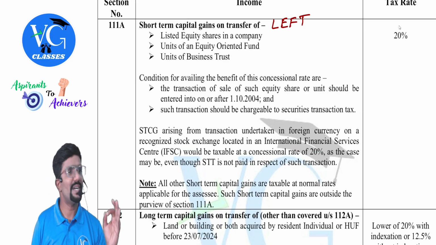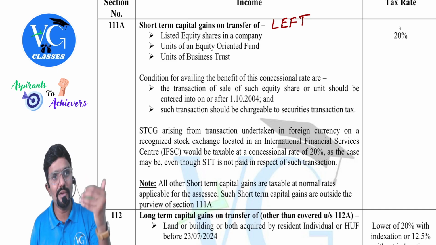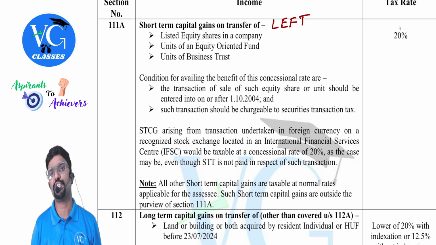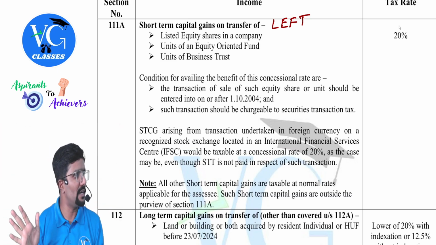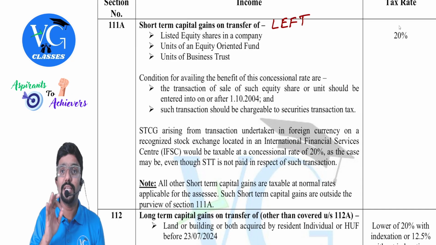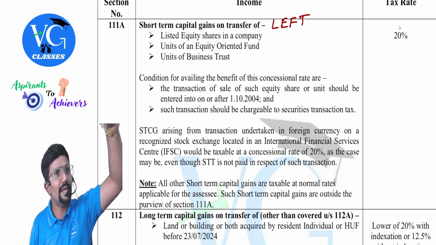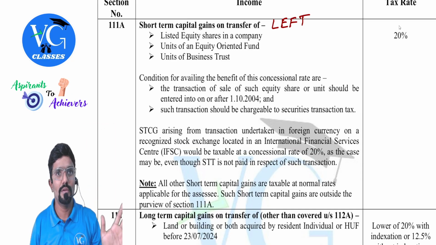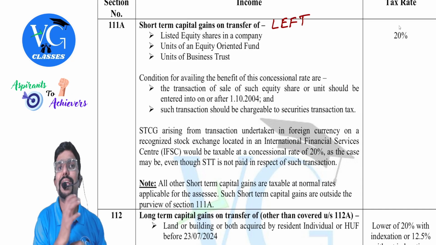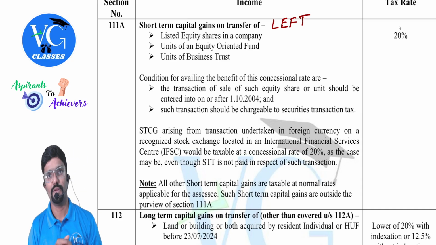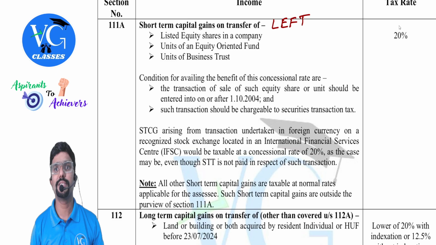Gift City is an IFSC set up in India. If you are operating there and earning your income in foreign currency or foreign exchange, then STT is not applicable. STT is exempted for them. Now I have a unit in IFSC. From there I purchased some shares and sold them. STT was exempt for me, so I didn't pay STT. What is the tax rate applicable for me? 20%. Is it still covered under section 111A? Yes, it is one of the exemptions given.